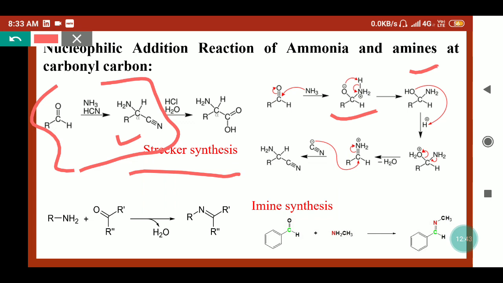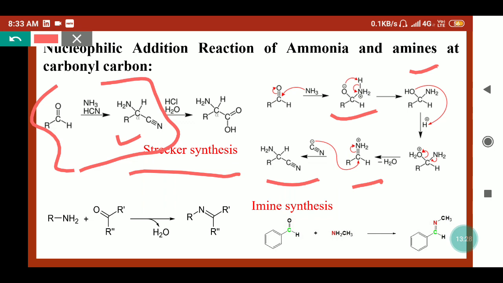Then from the HCN it will give the H plus ion to the OH, then it will convert into the aqua complex. OH2 positive will come here, so it will release as the lone pair of nitrogen shifts towards the carbon and it will release the OH2. So here we will get the iminium ion. Now here, because nitrogen has a positive charge, the cyanide can attack on the carbon and this electron pair will be taken by the nitrogen. So we will get the alpha amino nitriles. Further, they can be hydrolyzed and the cyanide will convert into the acid group in the presence of acidic media.